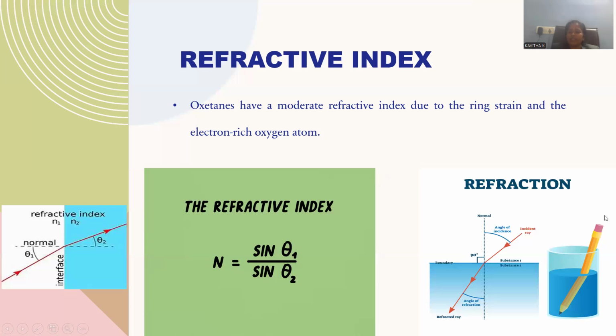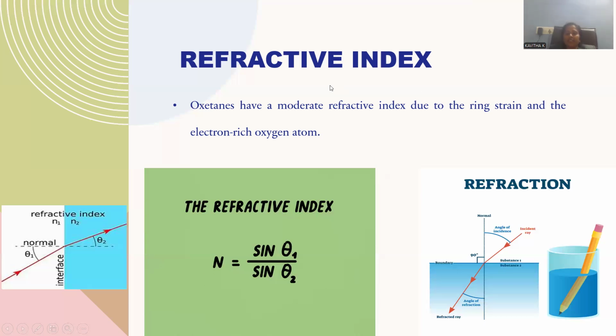And whenever light travels from this lighter medium to this denser medium, it is able to change its angle; a certain extent of deviation within the angle you can notice. So the angle in the air is designated as theta 1, and within the denser medium it can be designated as theta 2. If you take the ratio of sine theta 1 by sine theta 2, you receive the refractive index.